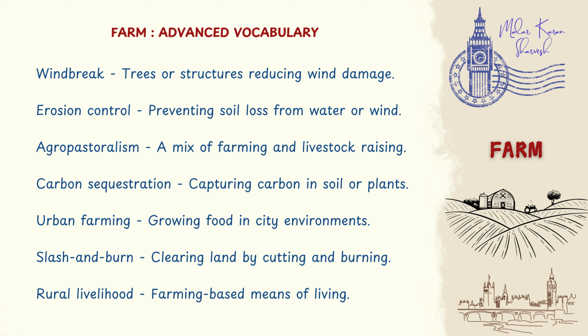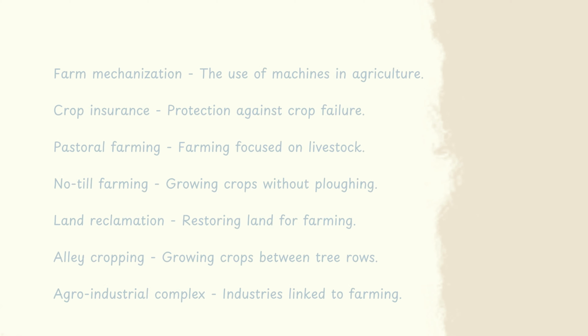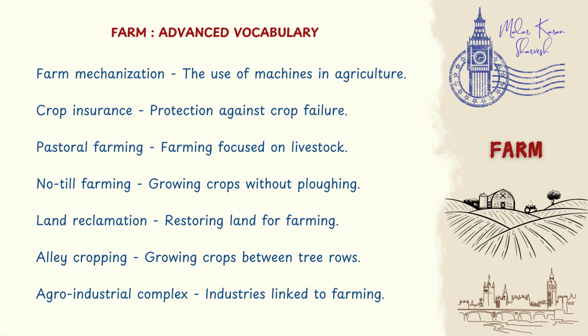in city environments, slash and burn, clearing land by cutting and burning, rural livelihood, farming-based means of living, farm mechanization, the use of machines in agriculture, crop insurance, protection against crop failure, pastoral farming, farming focused on livestock, no-till farming,